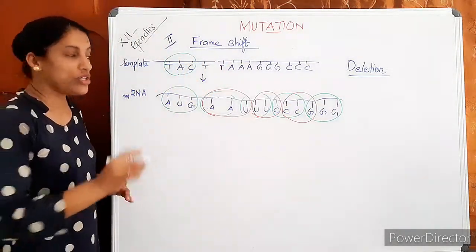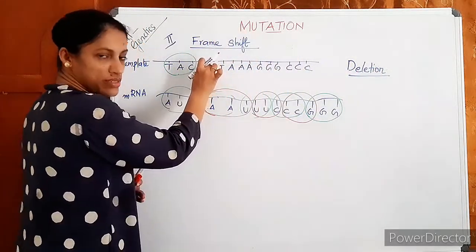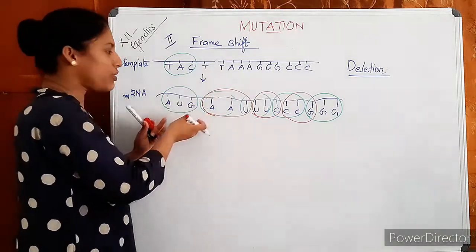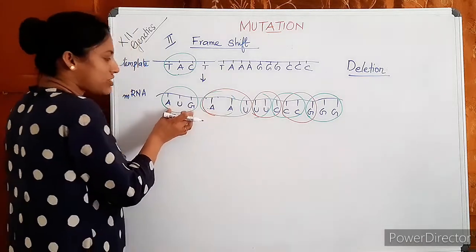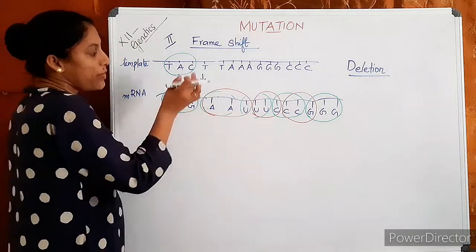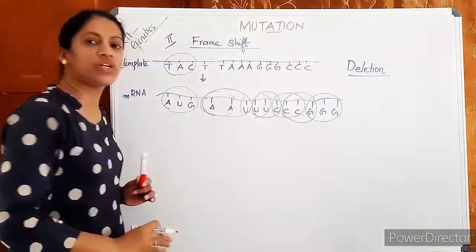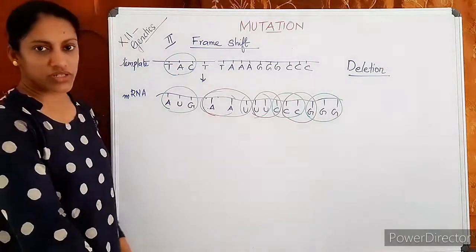Is it clear? Due to a deletion of one DNA base, the respective base in the mRNA chain is also not copied. So, the reading frame, the first triplet is this one, no change. Whereas from this point onwards, every amino acid changed. The entire reading frame has changed.